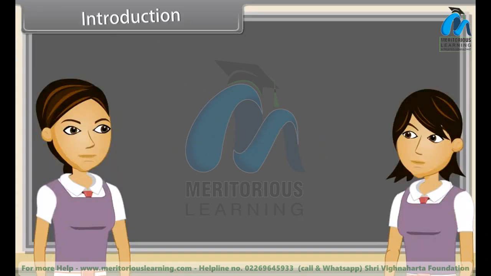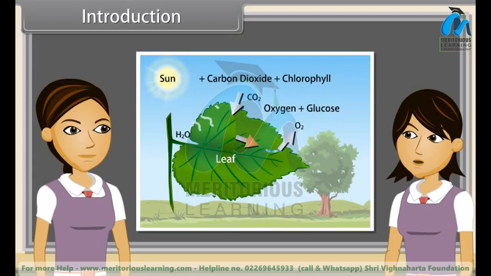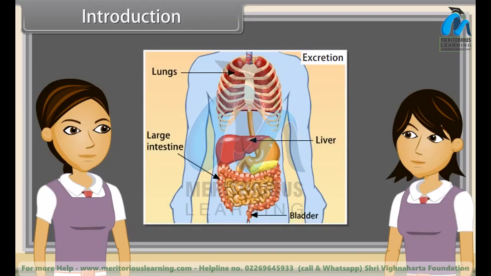Introduction. As we already know, organisms get rid of gaseous wastes: these are removed by plants during photosynthesis and by animals during respiration. But liquid and solid wastes are still present in the body. So, we can say that the biological process involved in the removal of these harmful metabolic wastes from the body is called excretion. The process of excretion is different in different organisms.